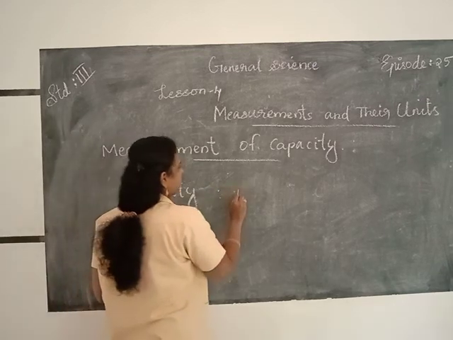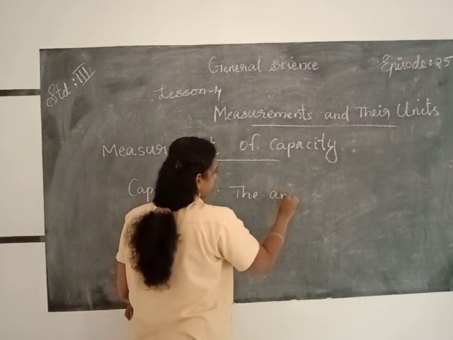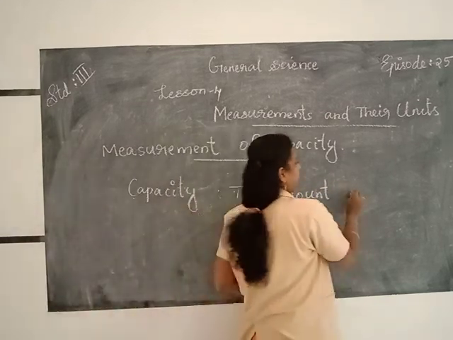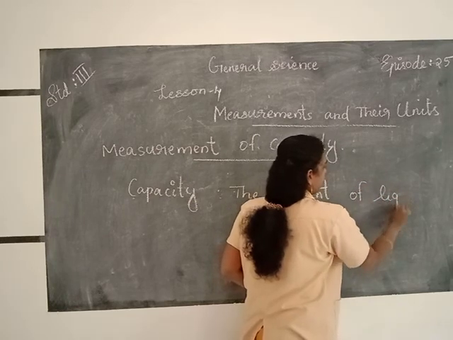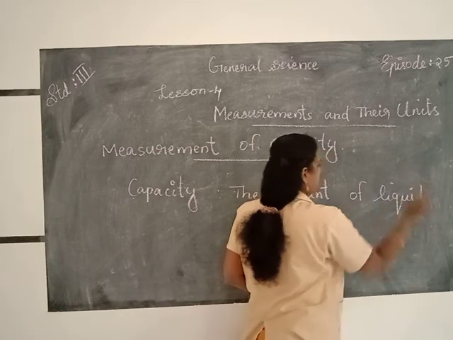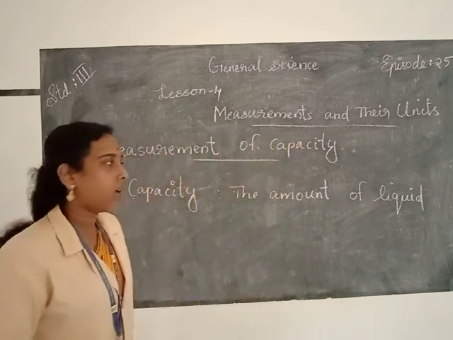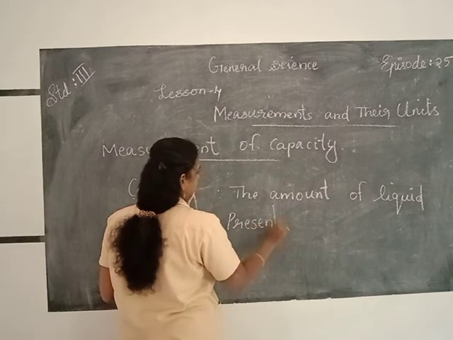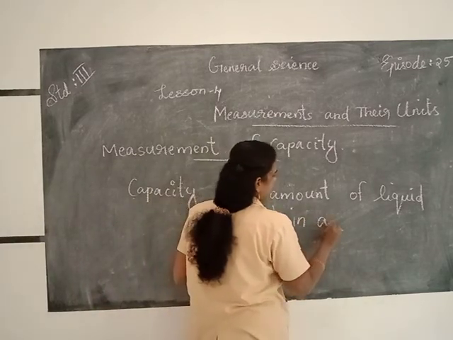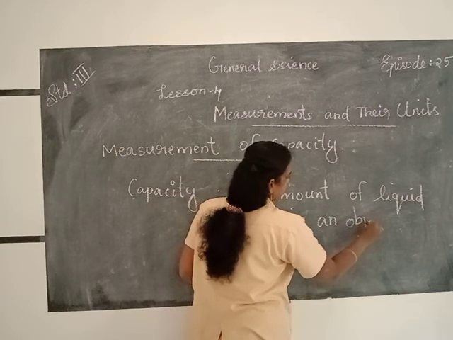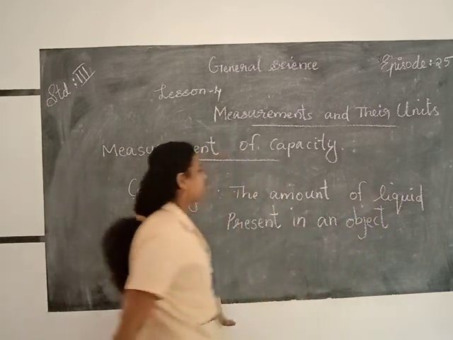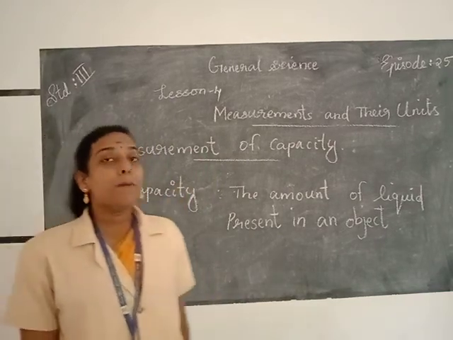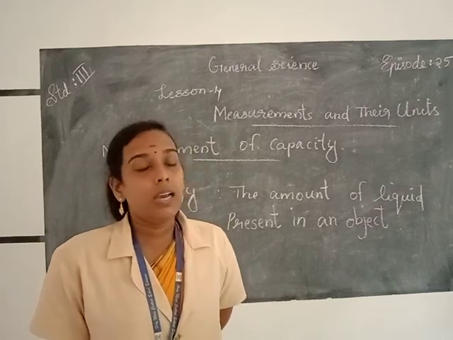The amount of liquid present in an object is called capacity.